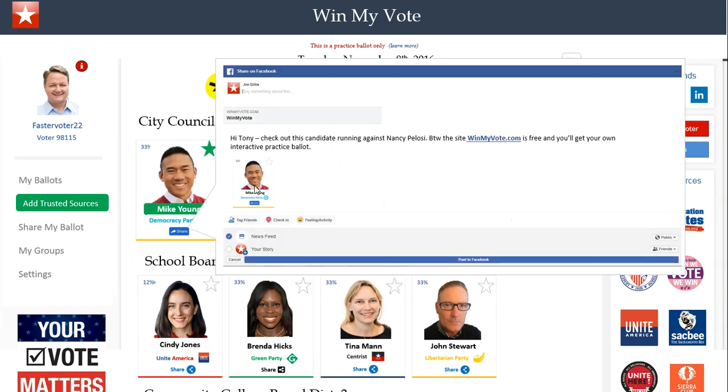And again, I can share his profile, and the same kind of process works where I can reach out to 5 friends or 10 friends or whatever and say, check this out. And the same thing will happen when other candidates are reaching out to their friends, driving people to win my vote. Mike's profile will now be seen, and we rank him in percentages. So as things become more and more popular, he'll move closer and closer to the front.